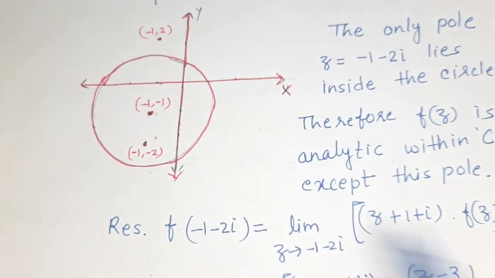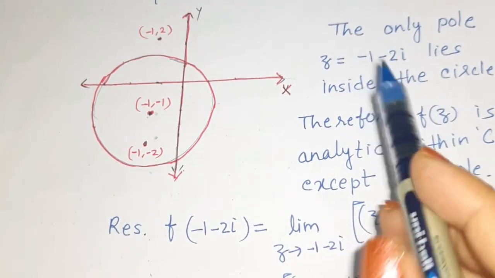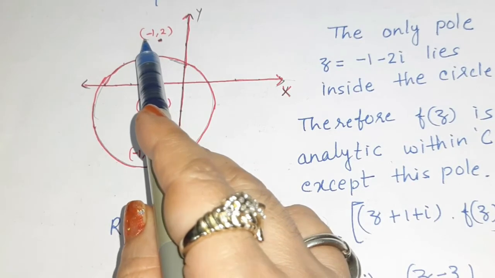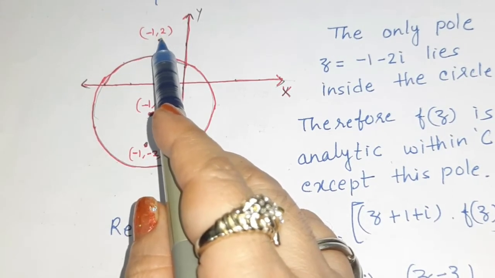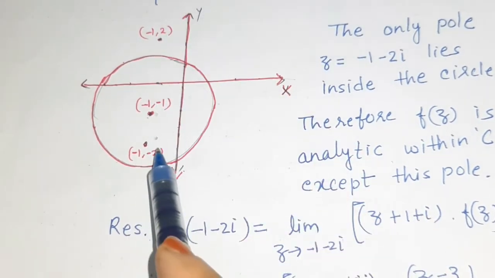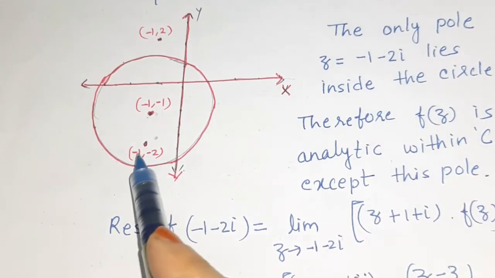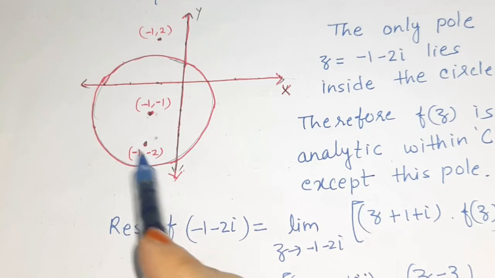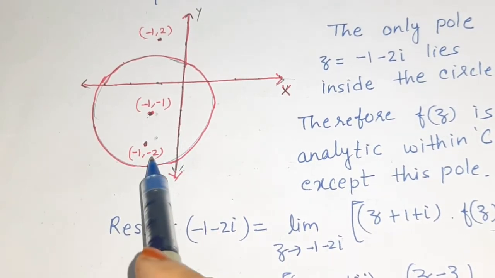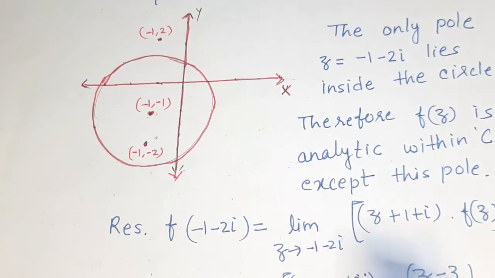So in this case we see the first pole, -1 + 2ι, will lie outside the circle, but the second pole, -1 - 2ι, will lie inside the circle. Then we'll consider only this singularity, this pole.